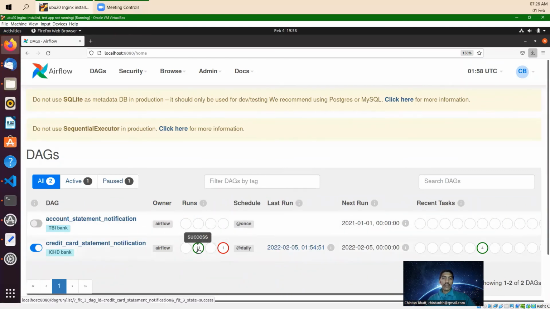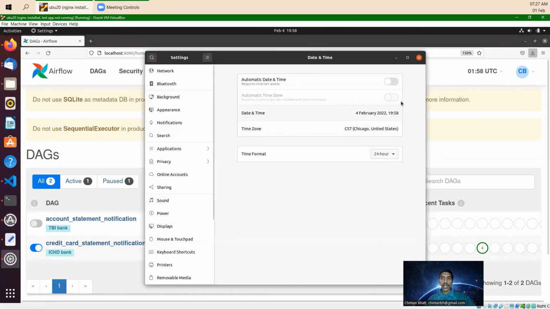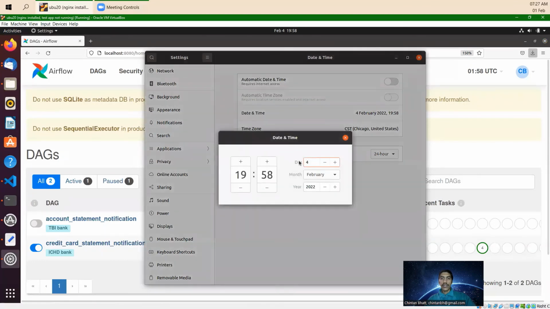So let me show you how it will start automatically. Let's say this next run is on this date, and it ran 11 times and 1 time failed. Let me just try to change a setting. Let me run it on, change the date to the 6th. Let me take the 6th date and modify it.